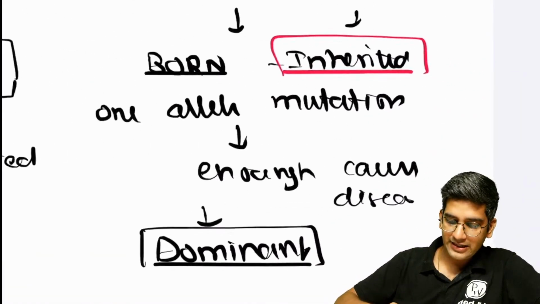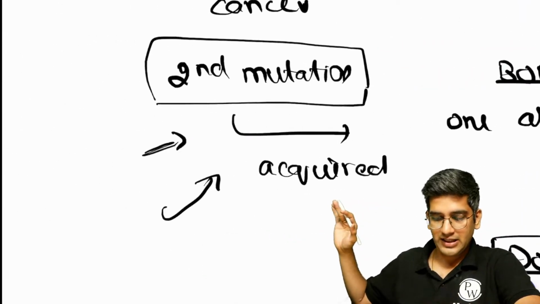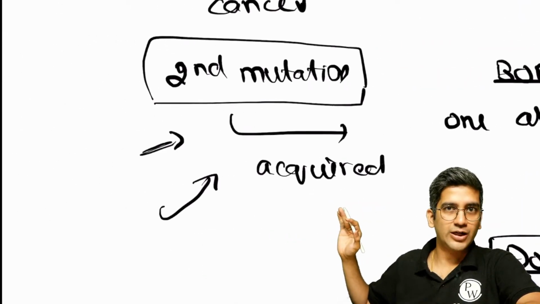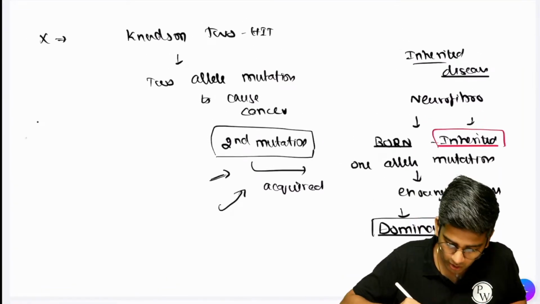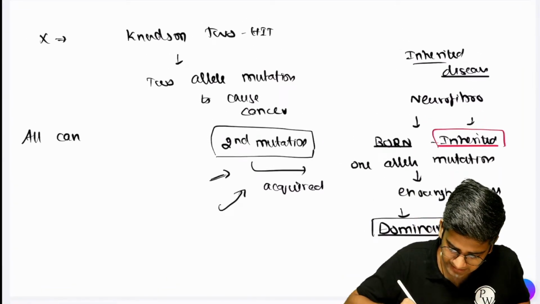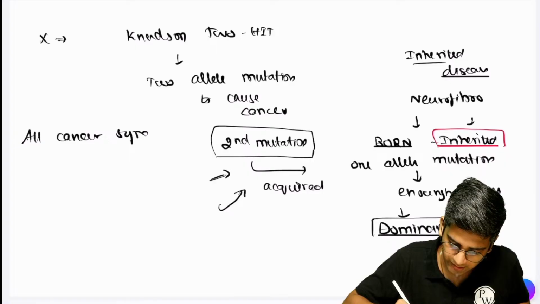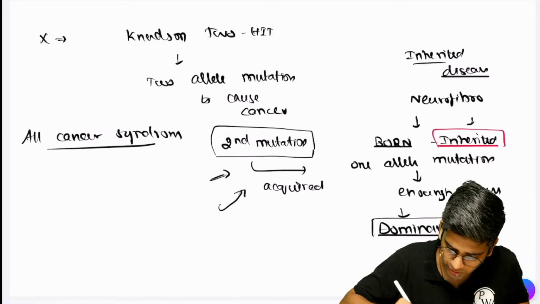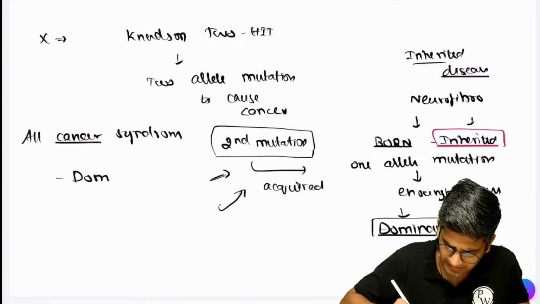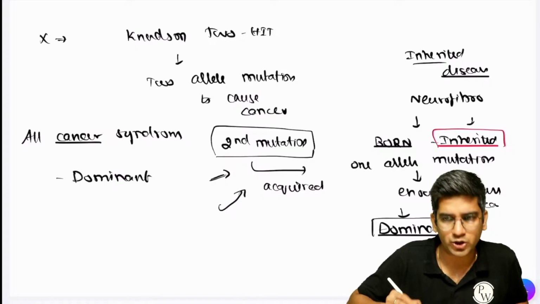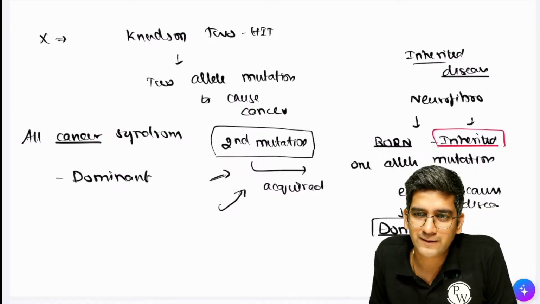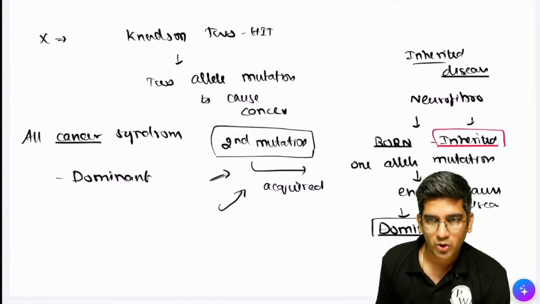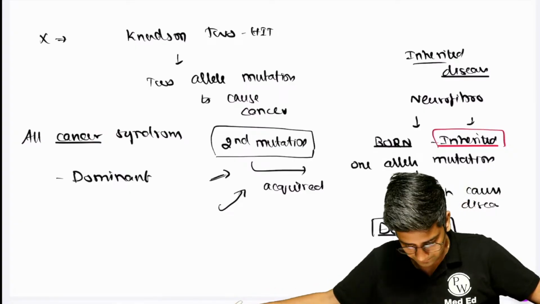So we'll take inheritance only based on this, never based on this, because acquired might happen, might not happen, right? That's why almost every cancer syndrome is due to one allele mutation at birth. So it is dominant. It can be autosomal dominant or X-linked dominant. Fine. Okay, X. Did you understand or did I confuse you more? Okay, perfect.